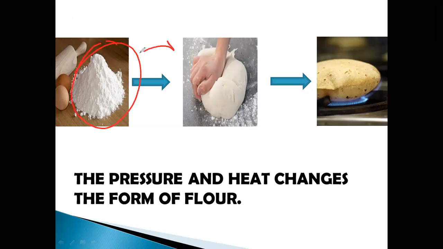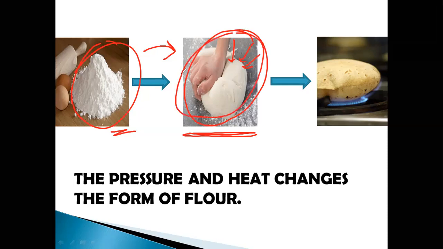She further prepares a dough. And how does she prepare a dough? She prepares it by applying pressure on it, right? She applies pressure on the flour with the help of water and she prepares a dough. This process is called applying pressure.